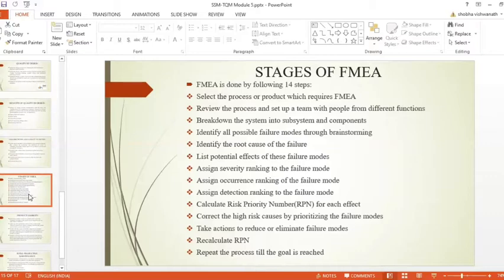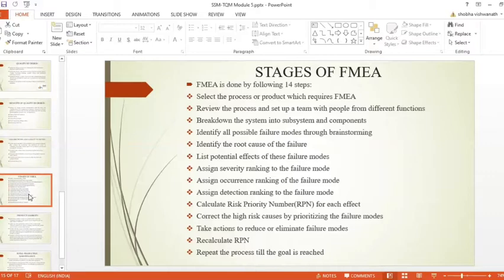Sixth step, list the potential effects of these failure modes. Here, all consequences due to the failure modes are listed.